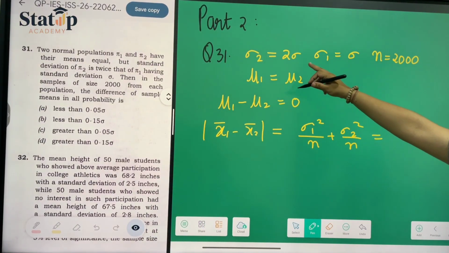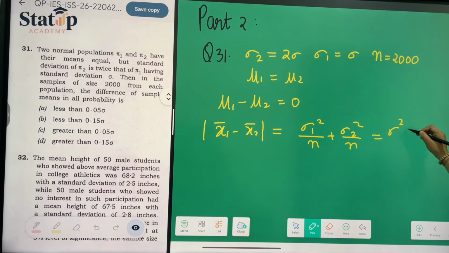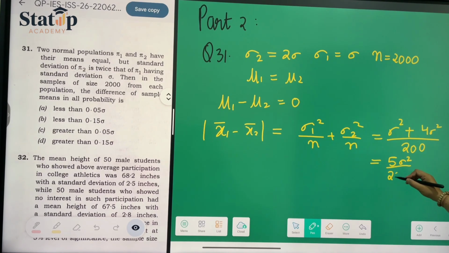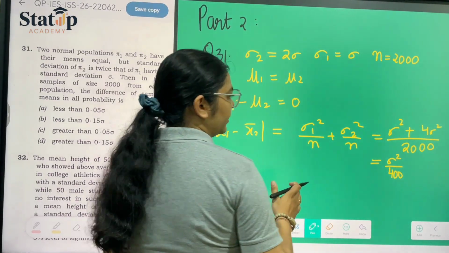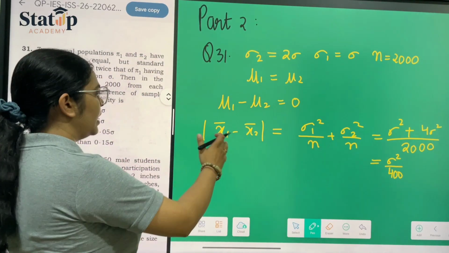Here sigma 1 square is sigma square and sigma 2 square is 4 sigma square, and n is nothing but 2000. So we can write this as 5 sigma square by 2000, or simply sigma square by 400. This is the variance of this difference.